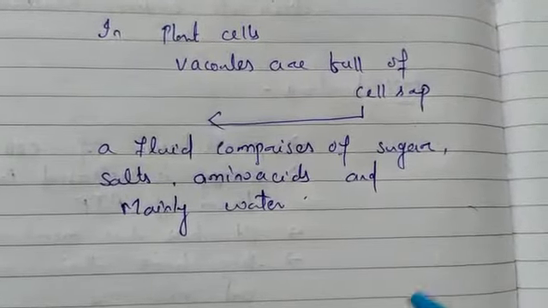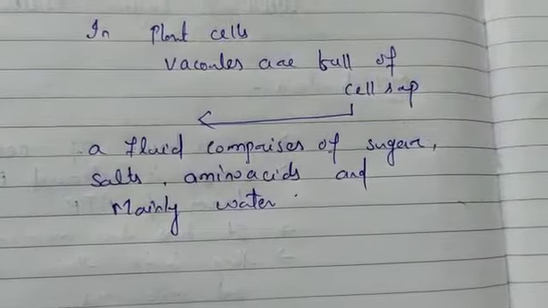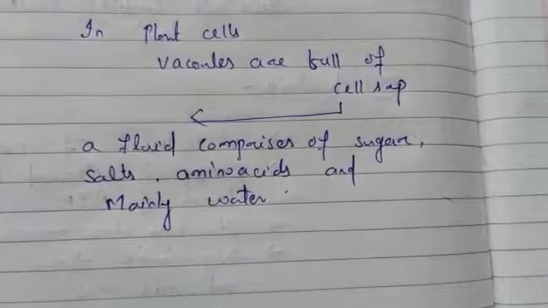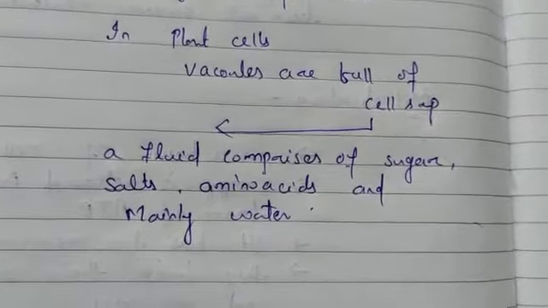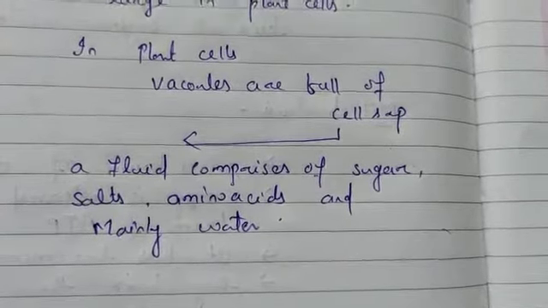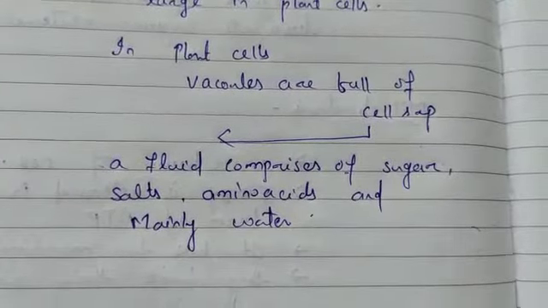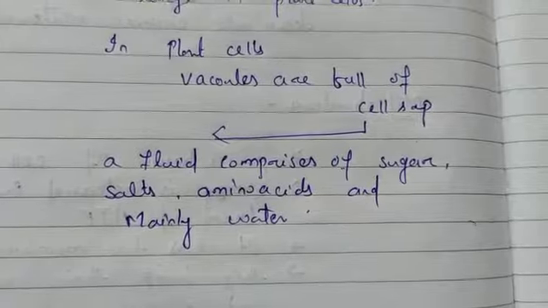It provides turgidity and rigidity to the cell. Many substances of importance in the life of a plant cell are stored in vacuoles, so vacuoles play a major role in the plant cell. They store many important substances, including amino acids, sugar, various organic acids and some proteins.